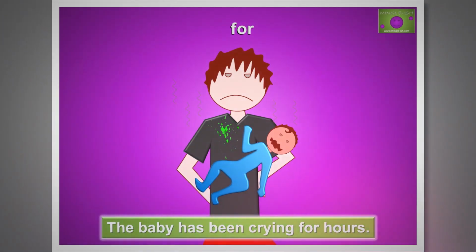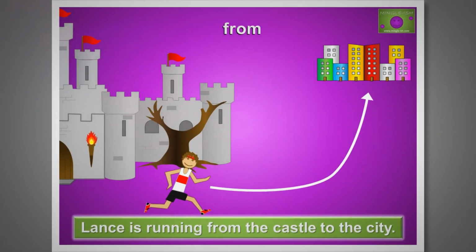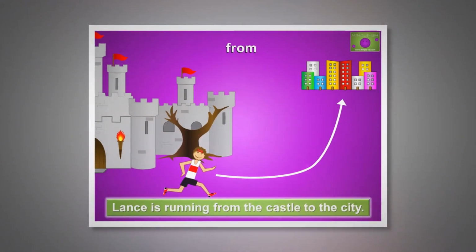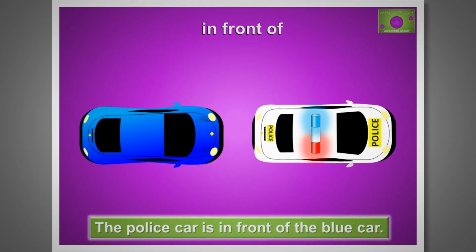For means over a period of time. The baby has been crying for hours. From means a starting point. Lance is running from the castle to the city. In front of means in a position ahead of someone or something. The police car is in front of the blue car.